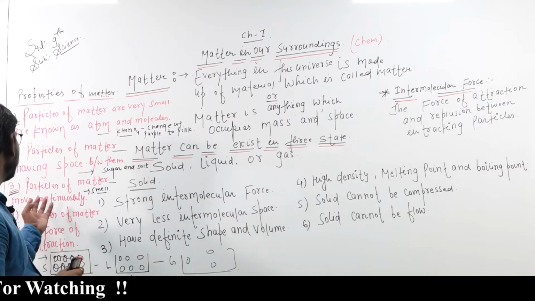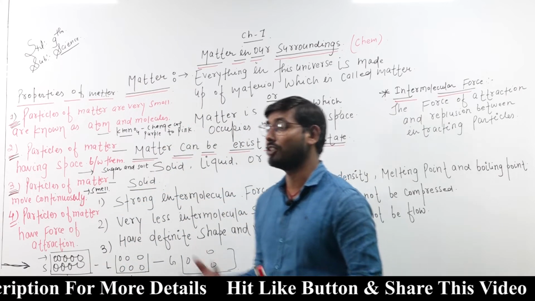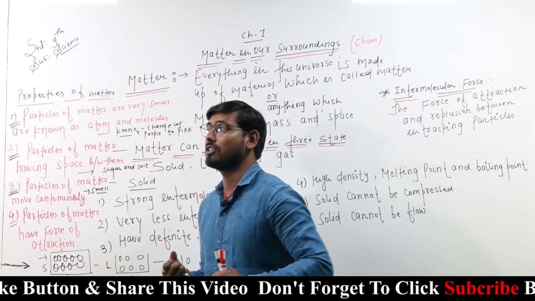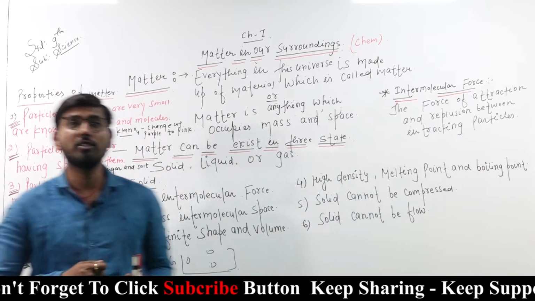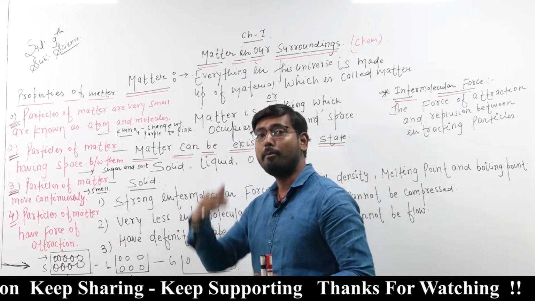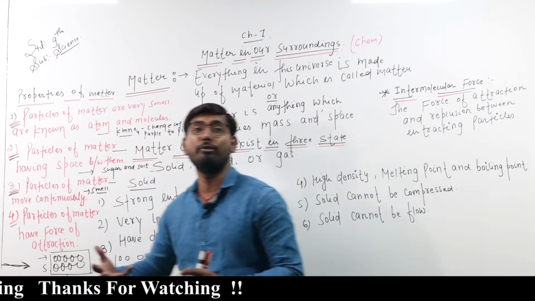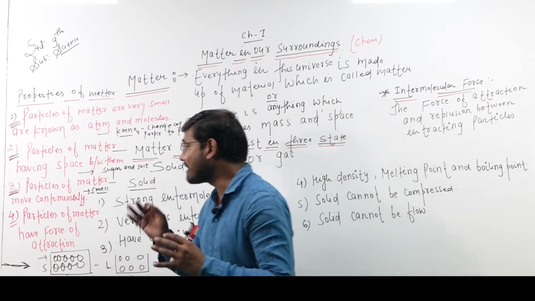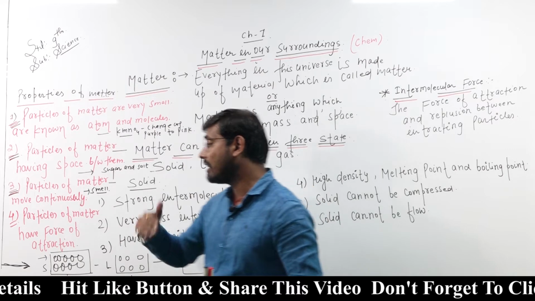Now, particles of matter move continuously. So what is the meaning of this sentence? It means just like when we light an agarbatti in our homes, how is it possible that the smell of this agarbatti can travel from one place to another? That is because matter moves continuously. It is a property: particles of matter move continuously, they will not stop, they will keep moving.